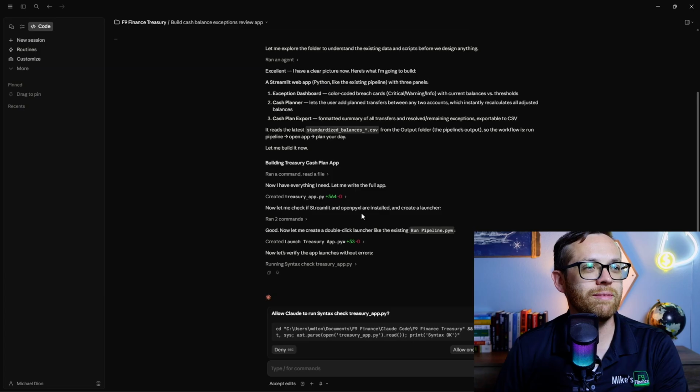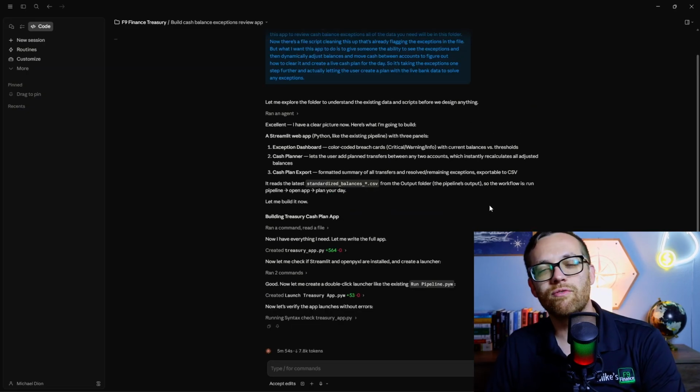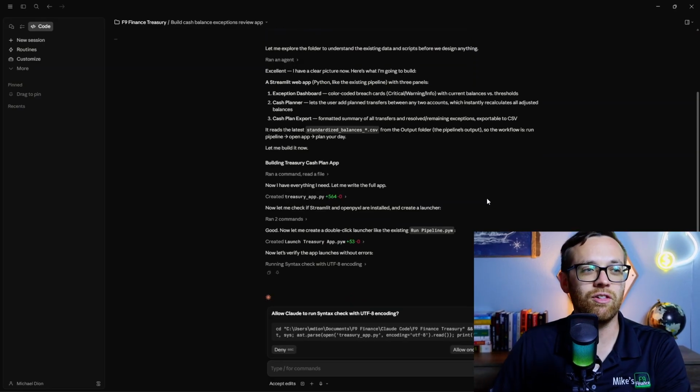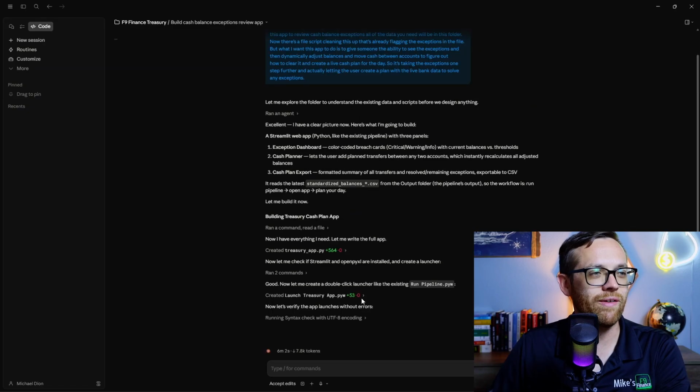It looked for Streamlit, it didn't find it, so it needed to install it. But now it's created the launcher, and then it's verifying it launches. But to do that, we need to give permission. So it really just dove right into build. It even grabbed the software it needed to do so, and Claude is just going to town. I have another one here for UTF-8 encoding. We'll go ahead and allow that.